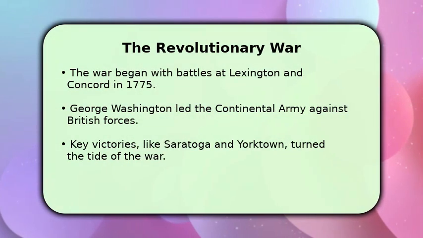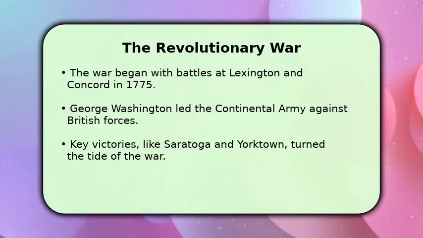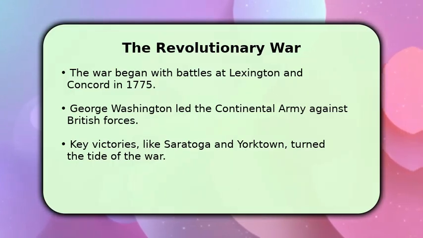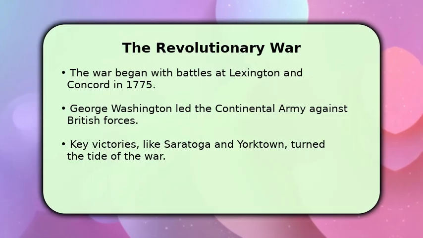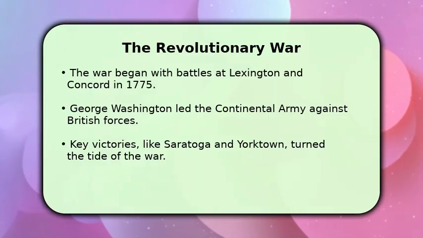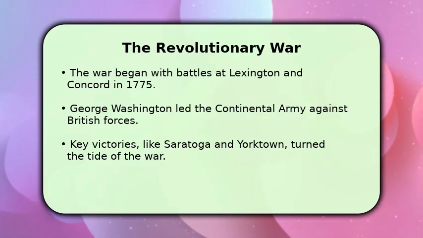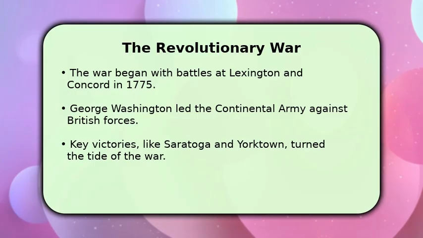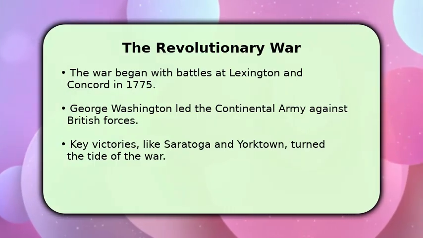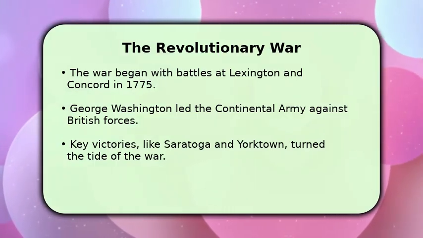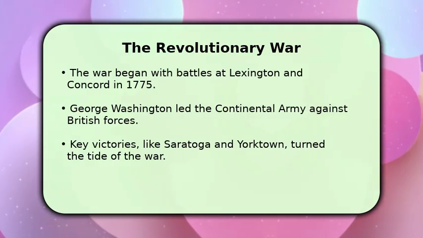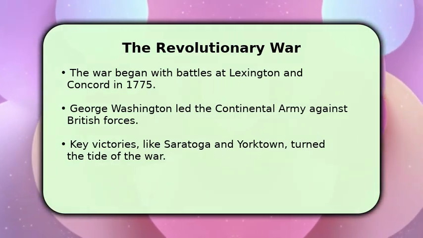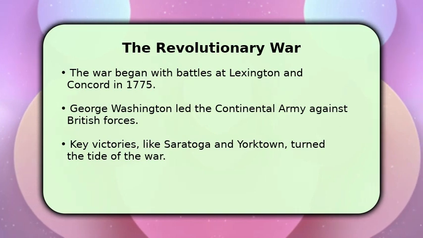The fight for independence escalated into the Revolutionary War, beginning with the skirmishes at Lexington and Concord in 1775. General George Washington skillfully led the Continental Army, often against a better-equipped British military. Despite early struggles, crucial victories at Saratoga and Yorktown proved instrumental. These successes, aided by foreign alliances, significantly weakened British resolve and paved the way for American triumph.